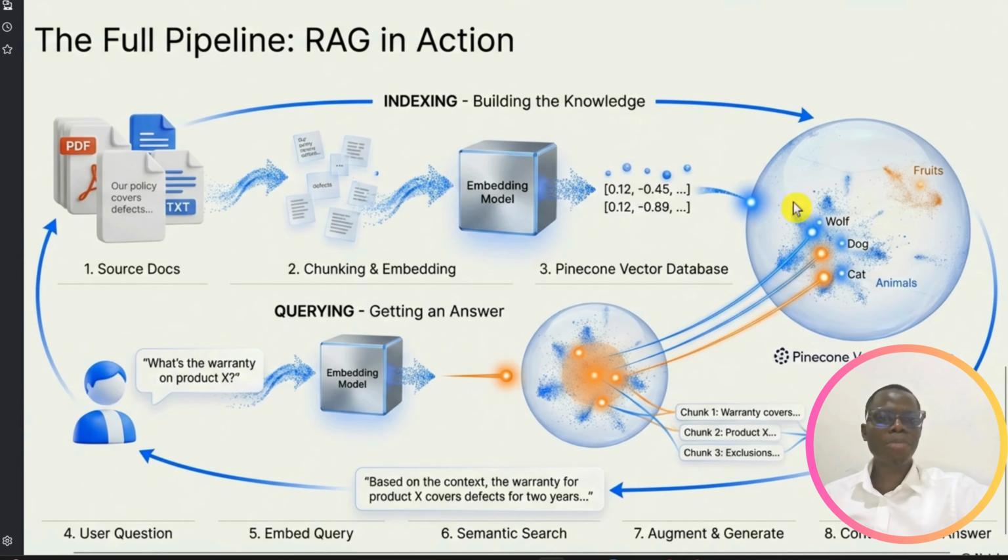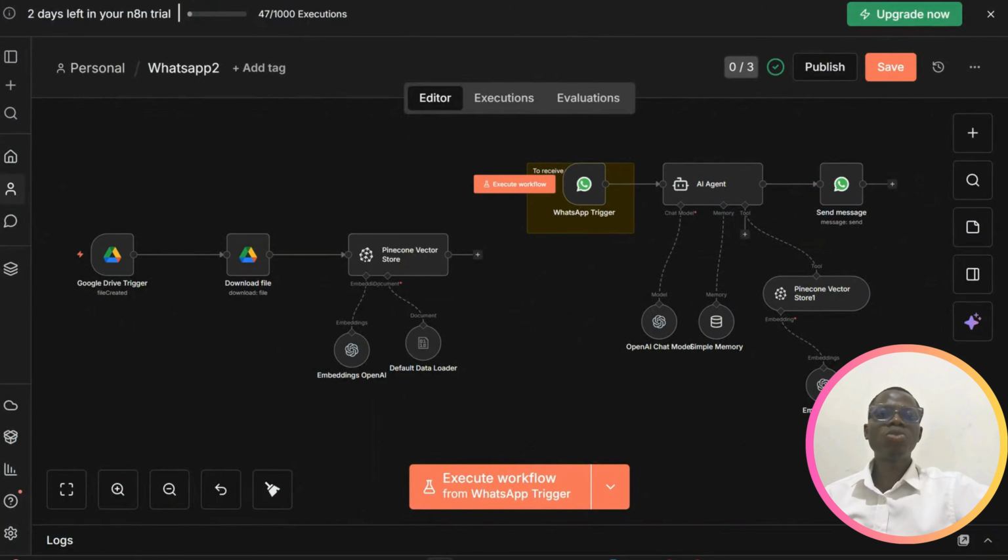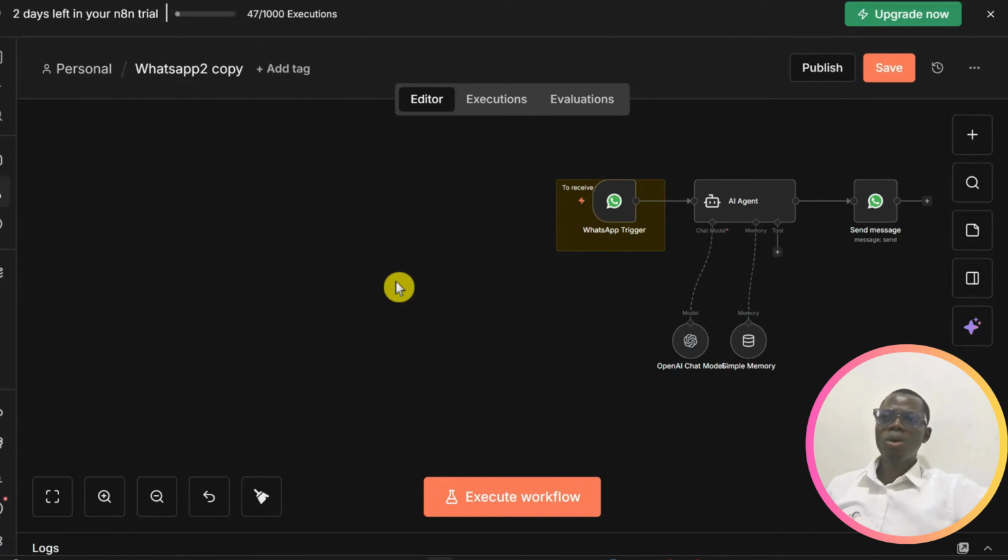So by the time you build the vector database, you can ask it questions about your own personal or private document. Then it will be able to go inside the vector database plus the LLM model, and give you what you want. So this is what we are going to be building today. To do this, we are going to be using Pinecone, which is a vector database platform that can help us create the database. But don't worry, let's get into it.